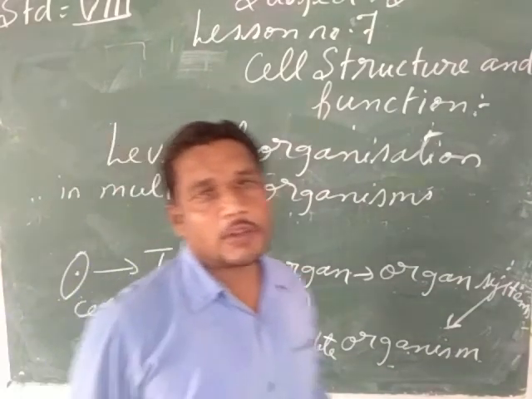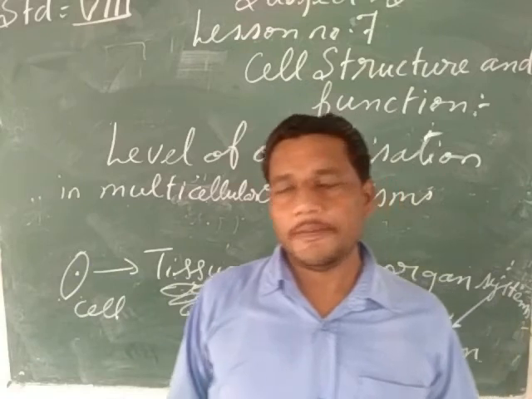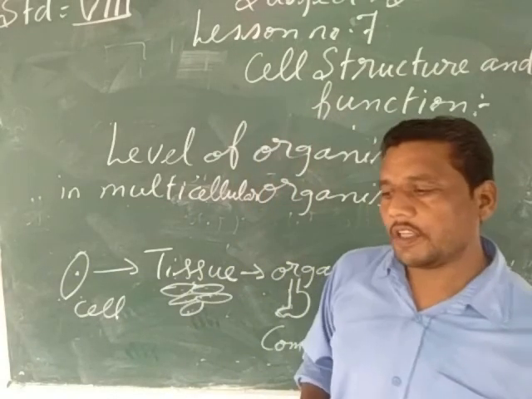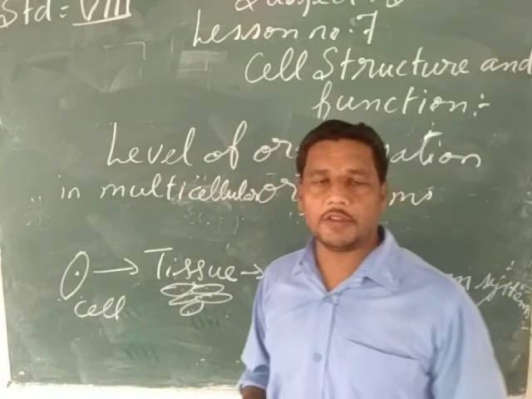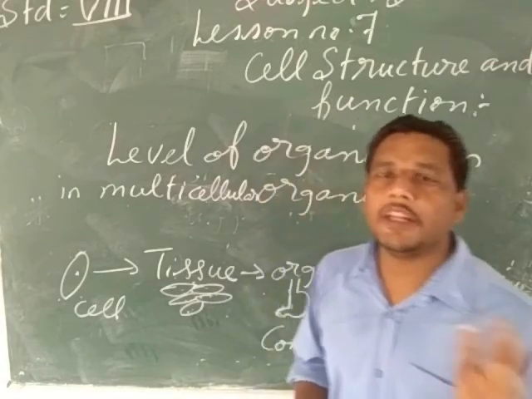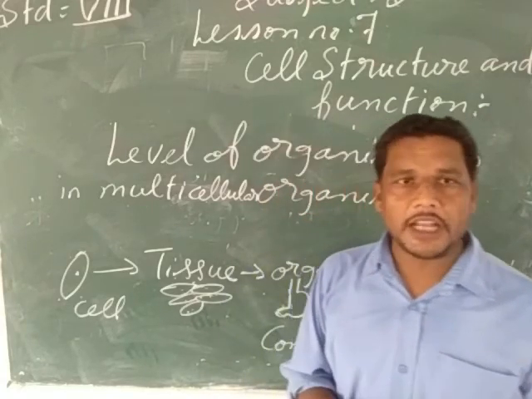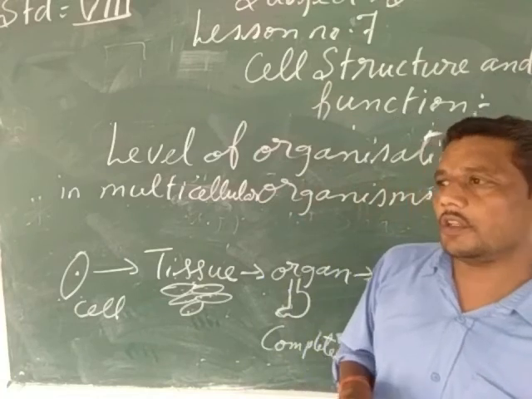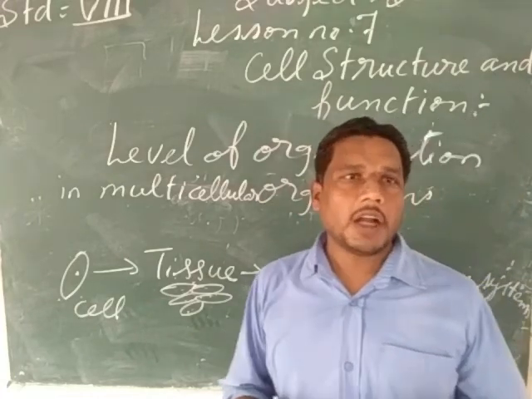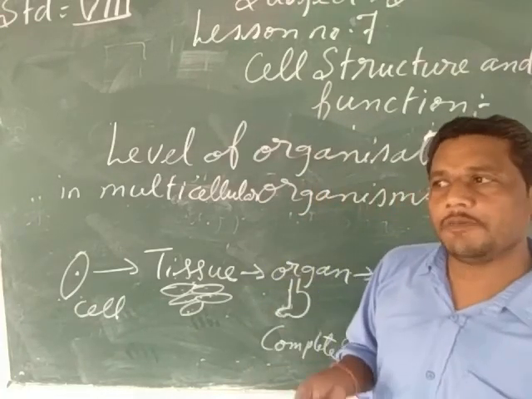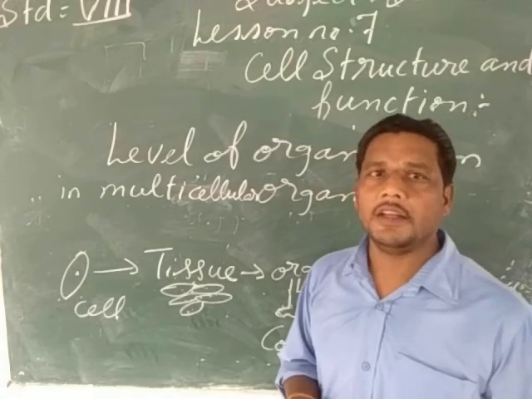My children, for today, till here only. After that we will start our next topic of the lesson, in which we will see the different parts of the cell. We have seen the three basic parts of the cell: cell membrane, cytoplasm and the nucleus. So in our next class we will see what other more essential things are present inside the cell. Thank you very much.